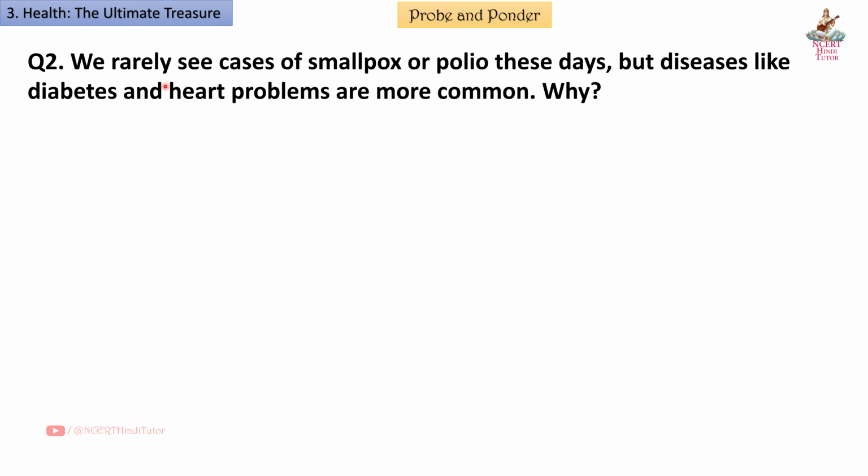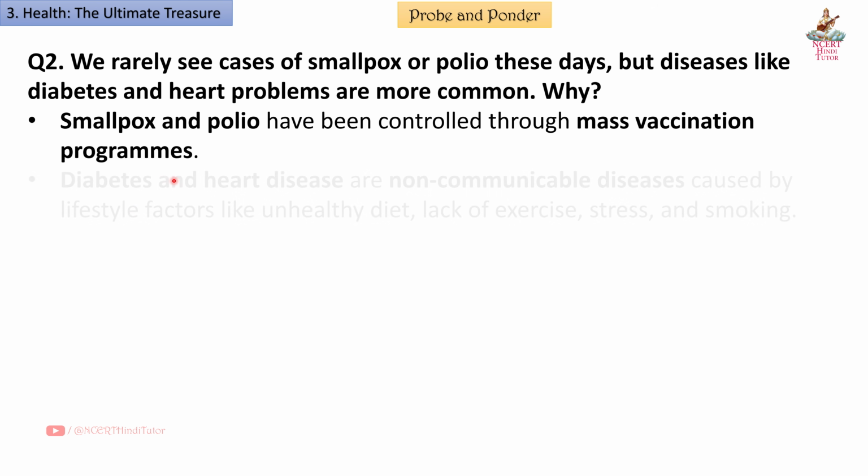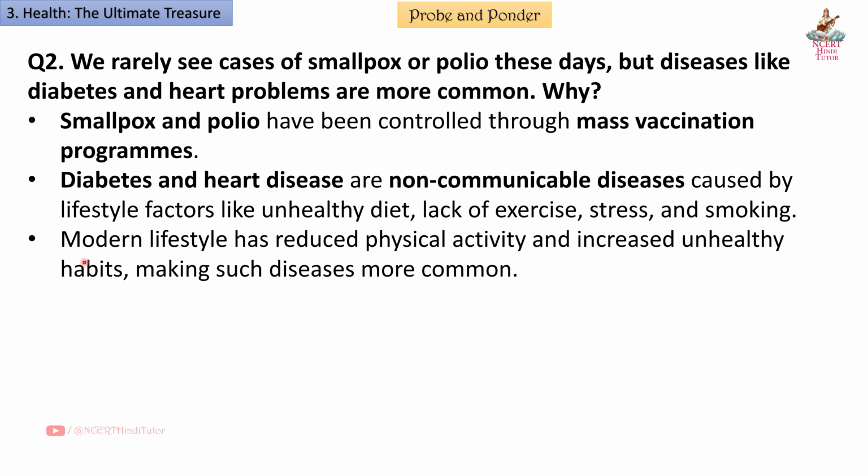Question 2. We rarely see cases of smallpox or polio these days, but diseases like diabetes and heart problems are more common. Why? Answer. Smallpox and polio have been controlled through mass vaccination programs. Diabetes and heart diseases are non-communicable diseases caused by lifestyle factors like unhealthy diet, lack of exercise, stress, and smoking. Modern lifestyle has reduced physical activity and increased unhealthy habits, making such diseases more common.